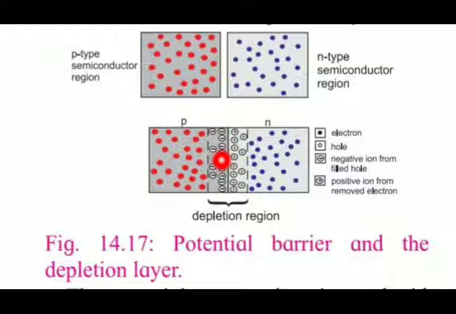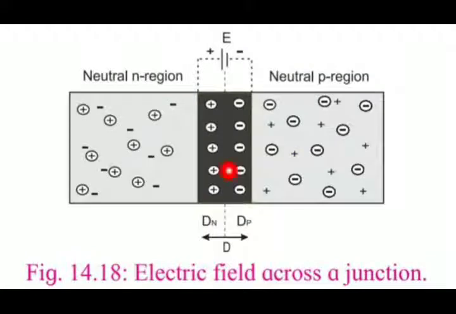Thus the presence of impurity ions on both sides of the junction establishes an electric field across this region such that the n side is at a positive voltage relative to the p side. In this diagram you can see the electric field thus produced.